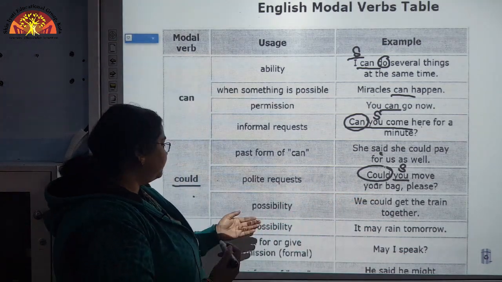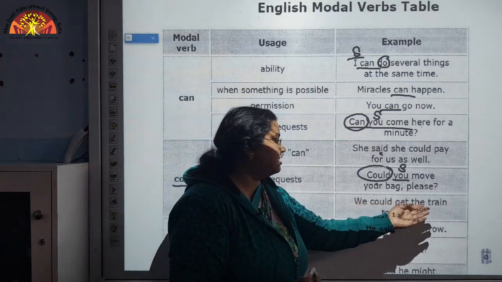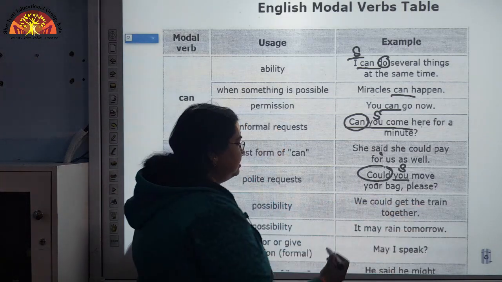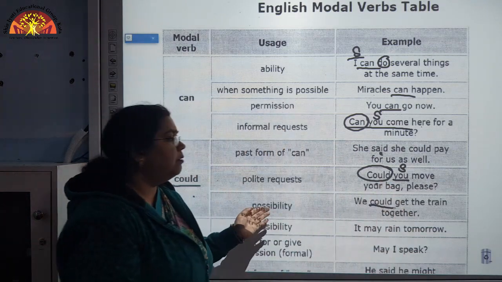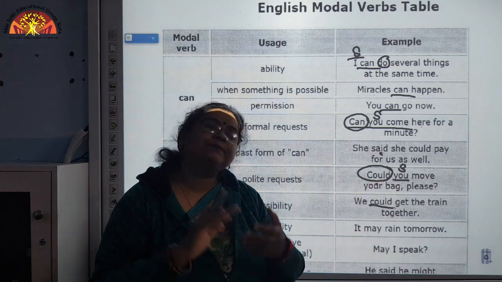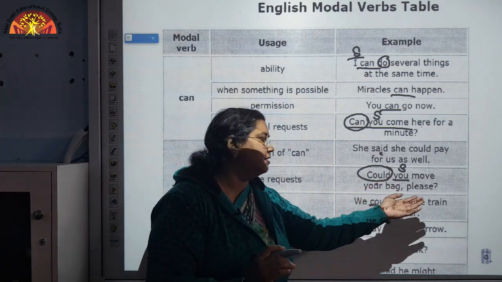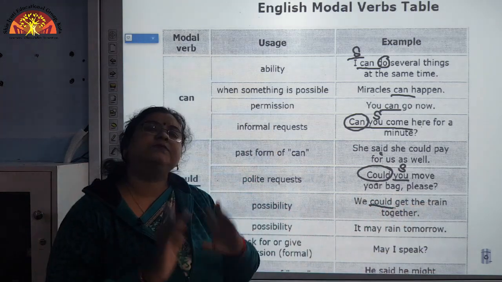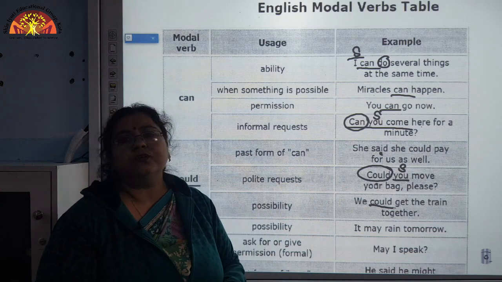Now another aspect is possibility, like we could get the train together. Here could has been used to show the possibility that we could get the train, something is possible. So to show this possibility we can also use could.